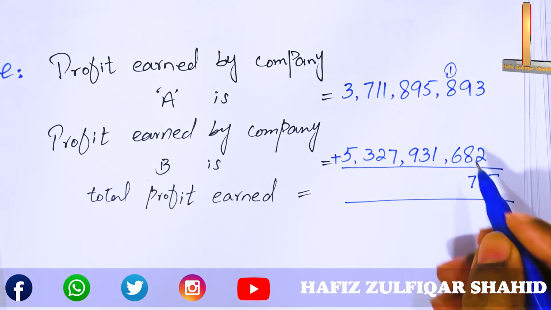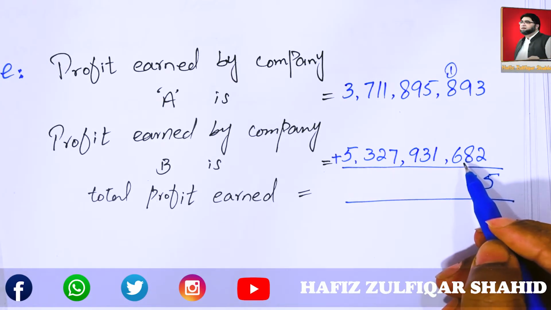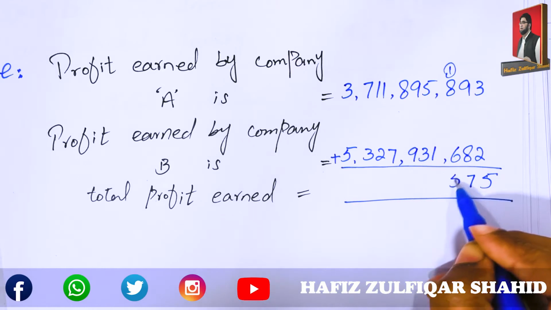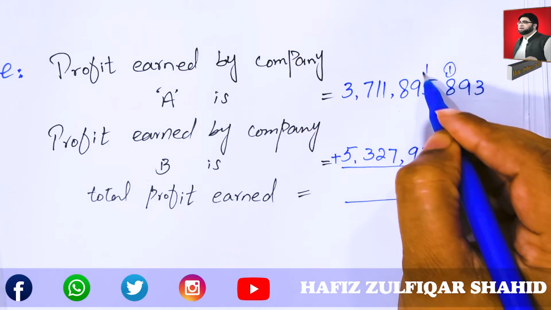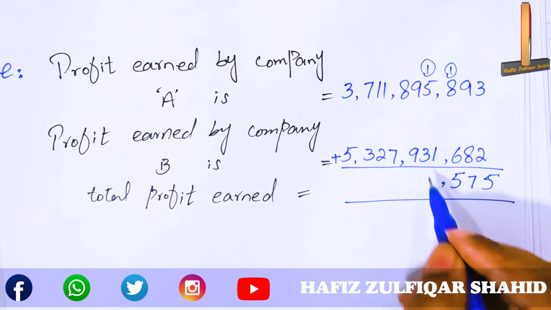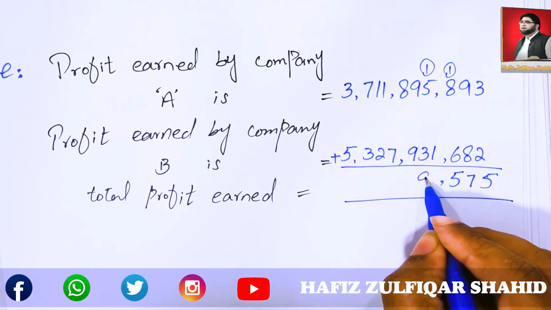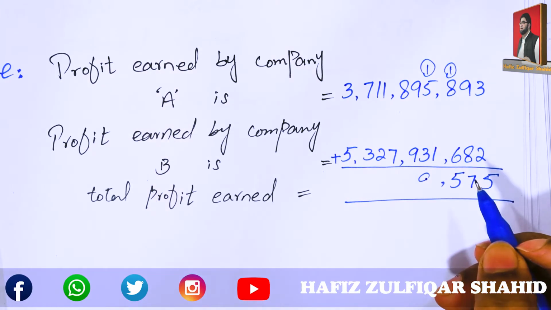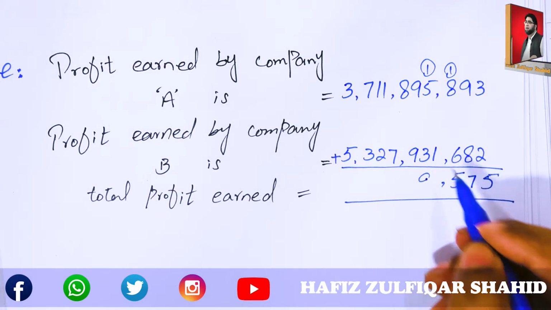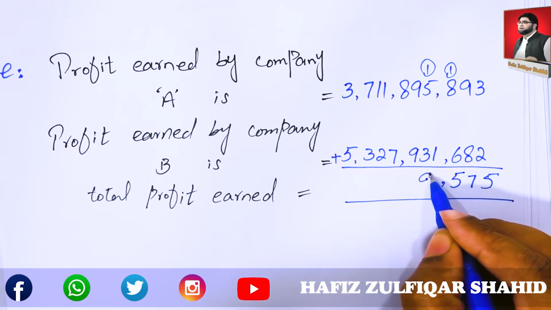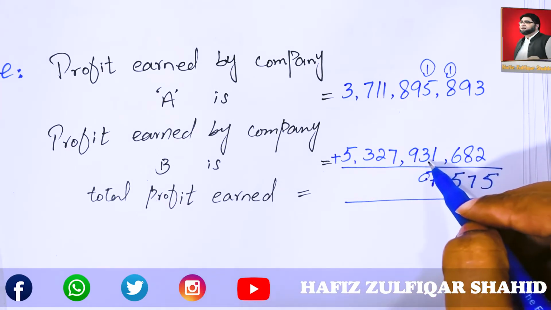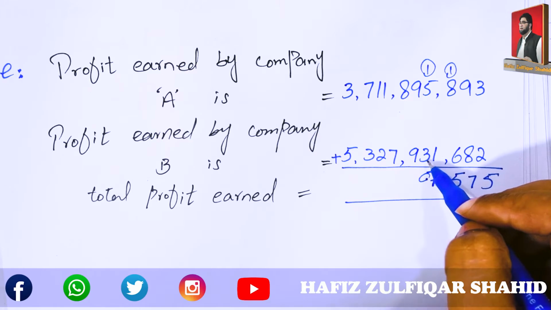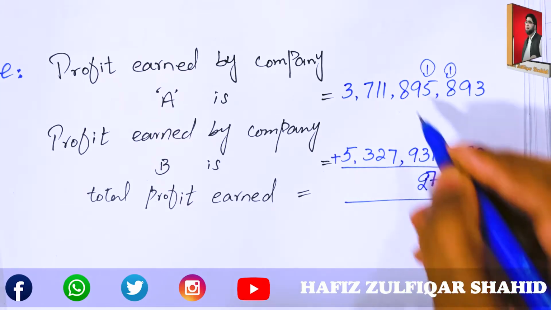Take one carry to next column. 6 and 8 and 1 15. 5 take one carry. 1 5 and 3. 1 5 and 1 equal to 7. Then 9 and 3 12. 2 take one carry.